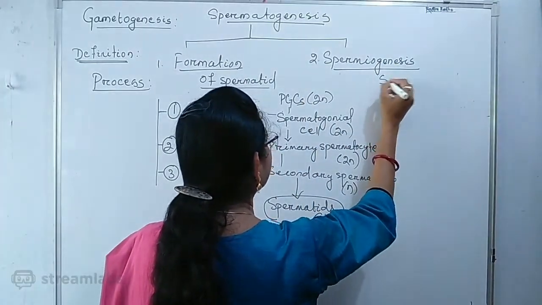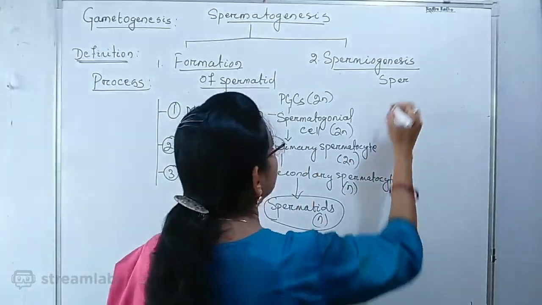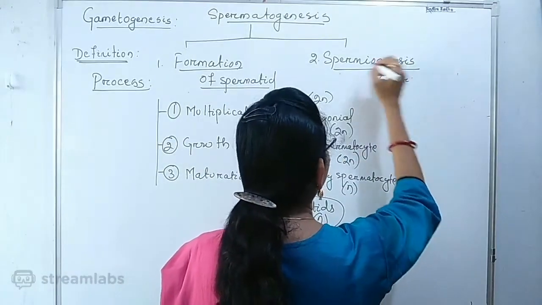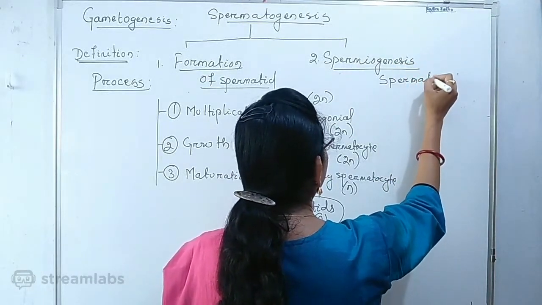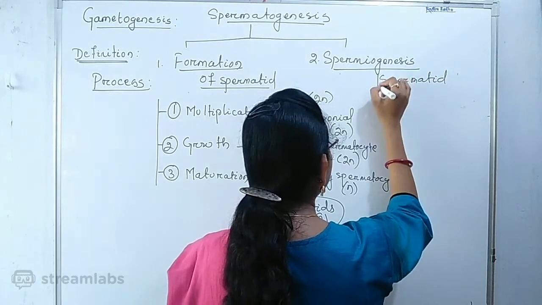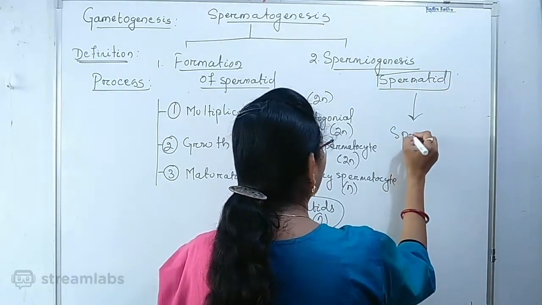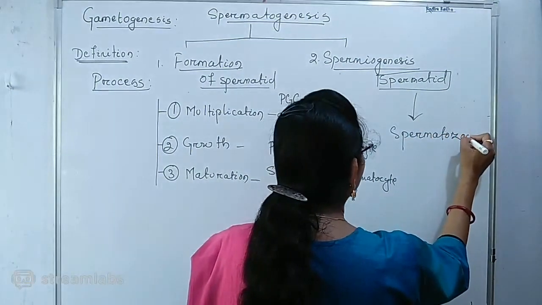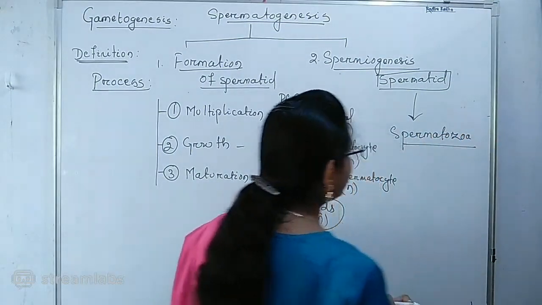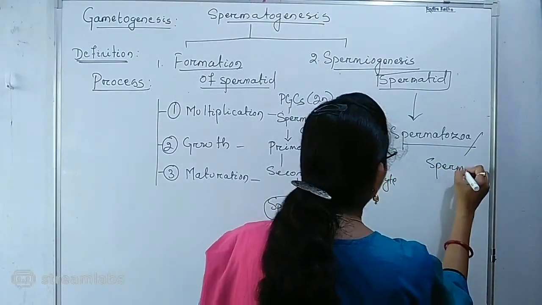We get the mature sperms. That means during this spermiogenesis process, from the spermatids we get spermatozoa.